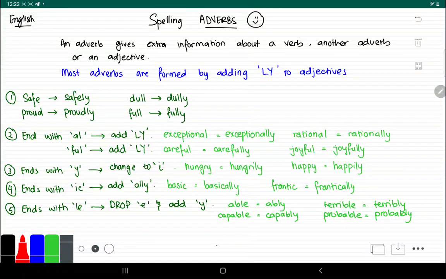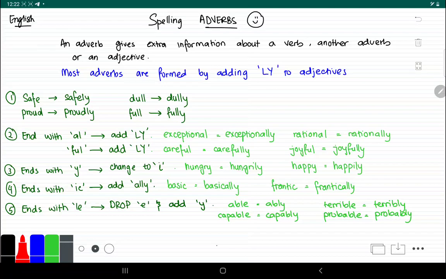Today we will be taking a refreshment on the spelling of adverbs. So basically, what is an adverb? An adverb gives us extra information about a verb. For example, if I say Shahd ran too quickly, or another adverb if I said Ali won the game too easily, or an adjective if I said, for example, Tibyan is exceptionally beautiful, right?